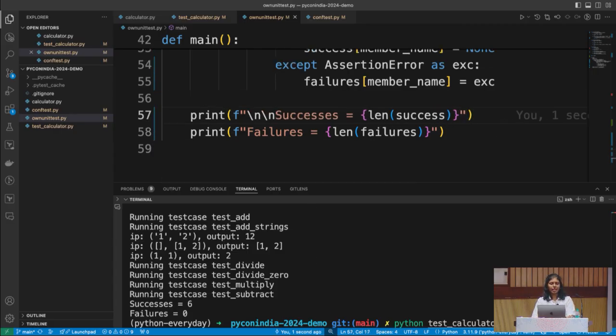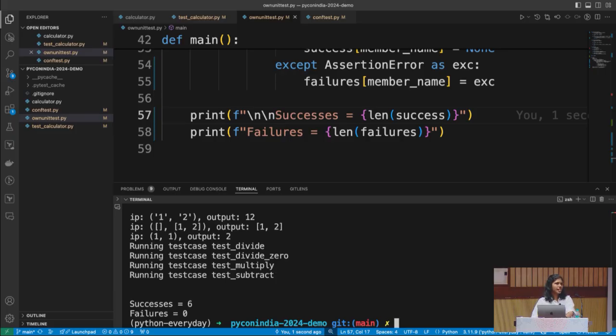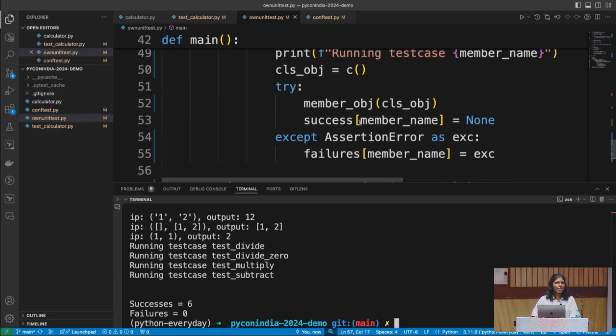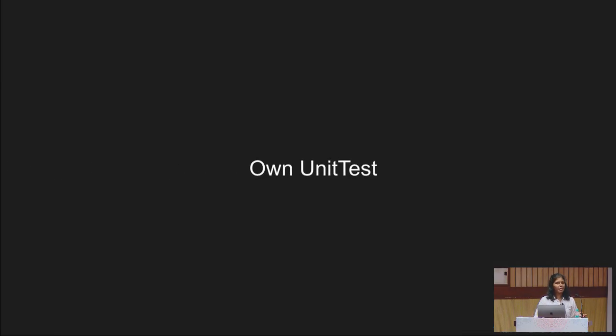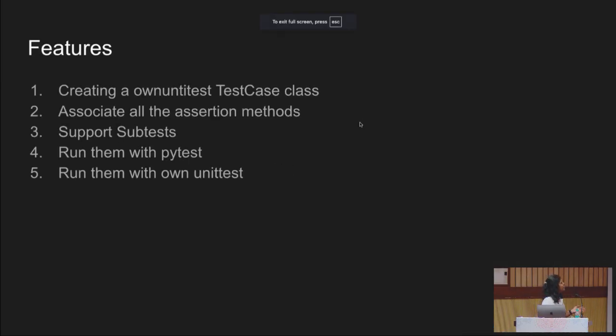All of that not done by Pytest, not done by unit test, but by our library, the one that you and me built right here. So in a long-winded way of saying I hate ChatGPT, for this whole talk, I've typed every inch of code by myself. None of the ChatGPT was exposed to it, but it can write something like this. But here we are, our own unit test with our own unit test-based class, assertions, subtests, running them with Pytest, running them with our own unit test. All of that can be done in a matter of 50 minutes.